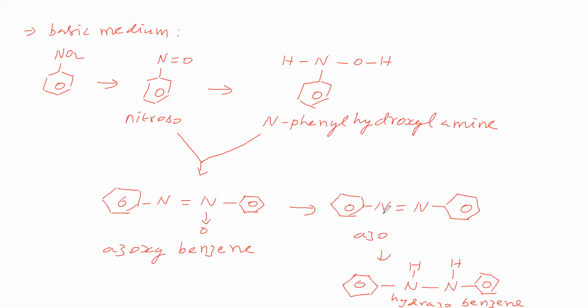Now we will take the reducing agents. What is the reducing agent here? One is zinc dust. Zinc dust in sodium hydroxide, basic medium, in the solvent methanol. We are taking the reducing agent like this: zinc dust plus sodium hydroxide in methanol. If you take this, what is the product we will get? The product is azobenzene.